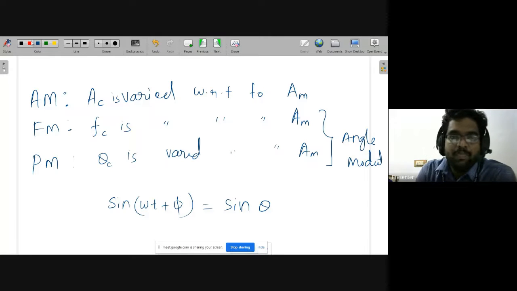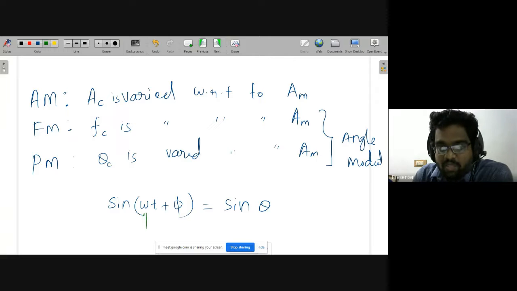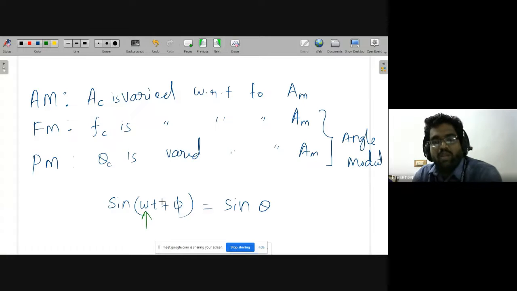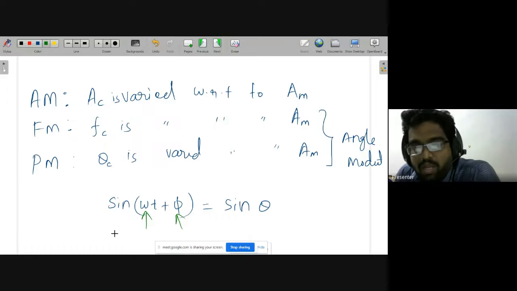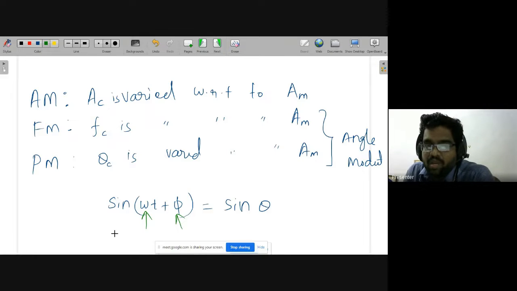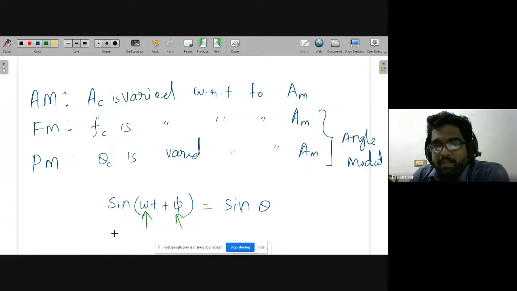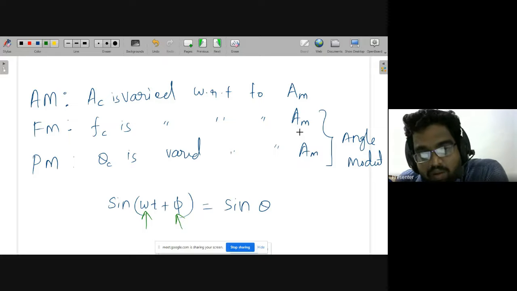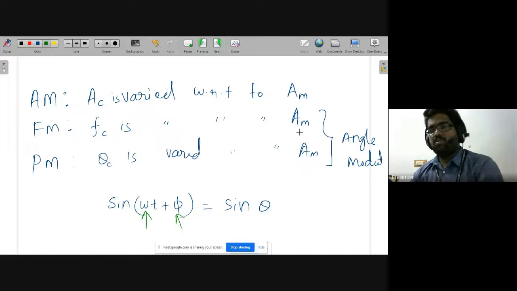That means if I am varying frequency, indirectly I am varying phase, or if I am varying phase, indirectly I am varying the instantaneous frequency. That's why the derivation of FM and PM is almost the same.